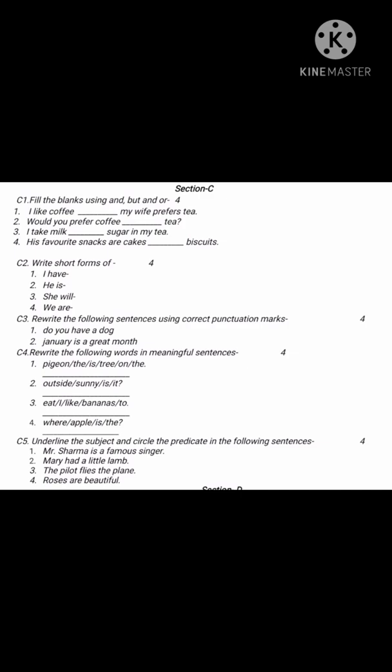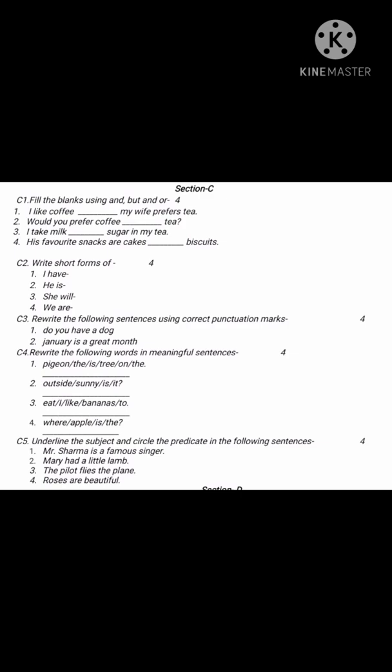Now next is, you have to rewrite the following sentences using correct punctuation marks. You have to add it in these two sentences. Like, do you have a dog? It's a question. So at last question mark will be there and first letter of the sentence should be capital. So D should be capital and at last question mark should be there. Next is January. J should be capital. It's a proper noun, or even the first letter of the sentence. So J will be capital in January and at last full stop will be there because this is a statement.